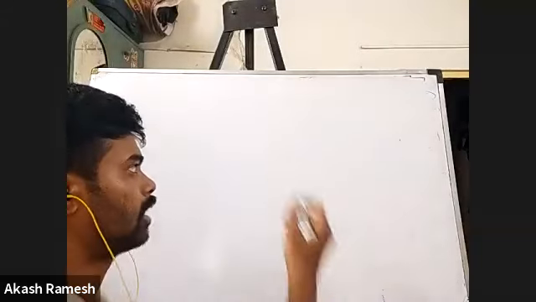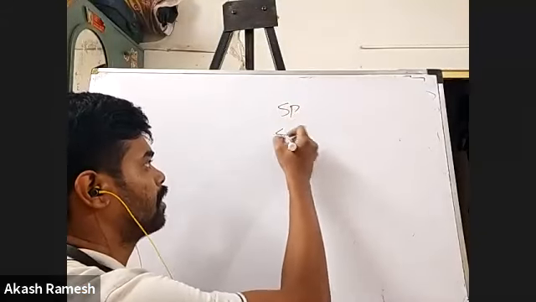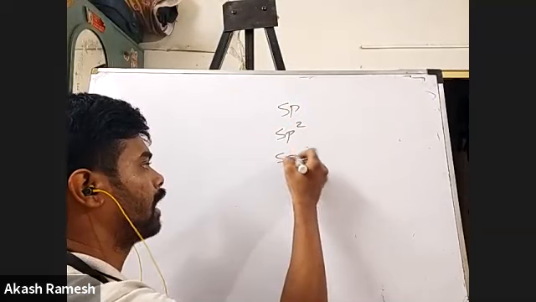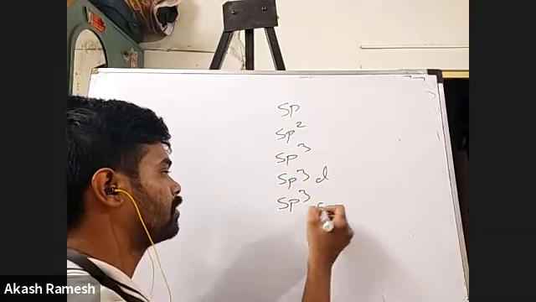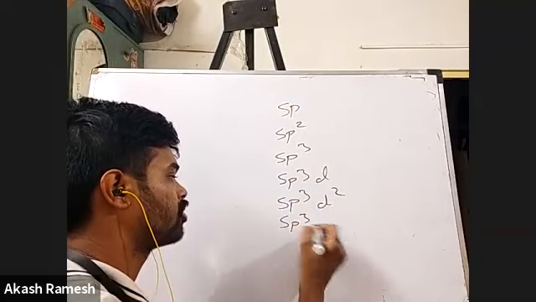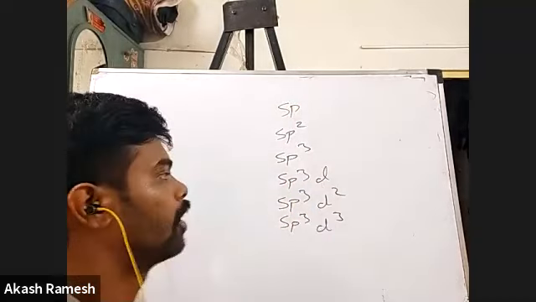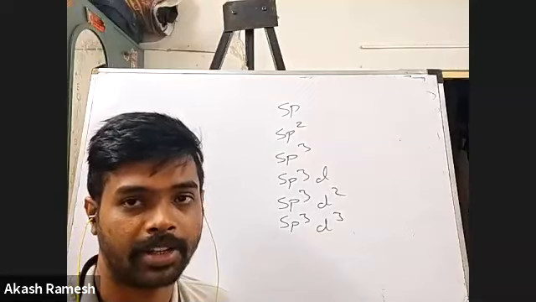S plus two numbers of P, you get 3 sp2. Okay, we'll just write down the hybridizations. It's sp, sp2, sp3, sp3d, sp3d2, and sp3d3. So all these are the hybridizations, right?